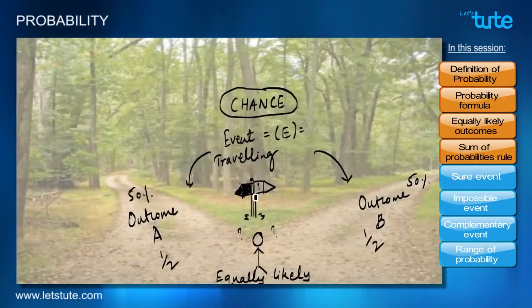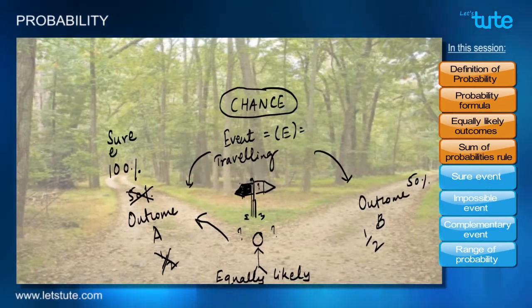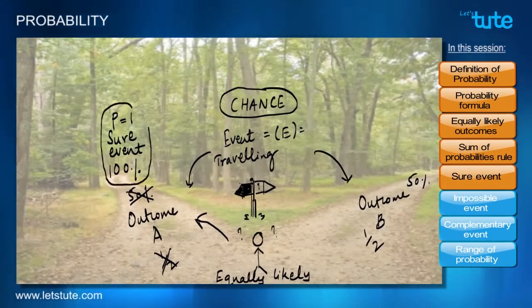Let's come back to the same situation, and this time the signboard indicates me to go to my left, that is, I should take road A. So the probability now changes. Probability becomes 100% because I am 100% sure of taking it. So this event where we are 100% sure is called a sure event, and the probability of such an event is equal to 1. So this is the highest limit where a probability can go. It cannot cross 100% or a probability of 1.